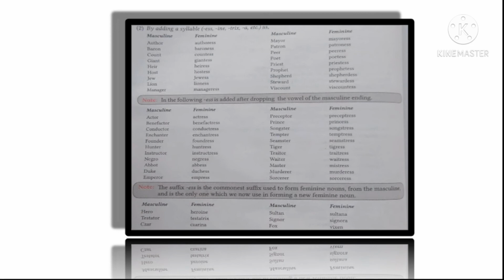Another note: the suffix ESS is the commonest suffix used to form feminine nouns from the masculine, and is the only one which we now use in forming a new feminine noun. Let us move on to another page.